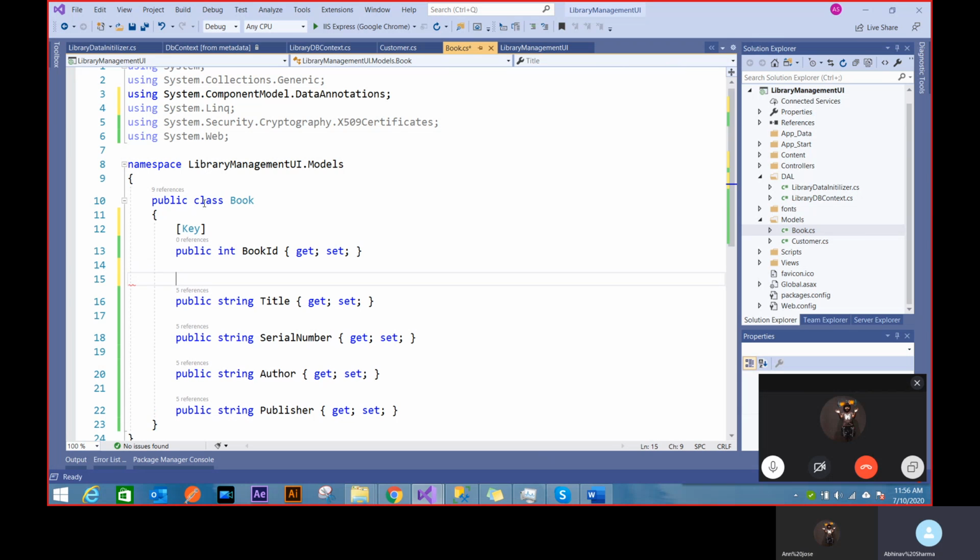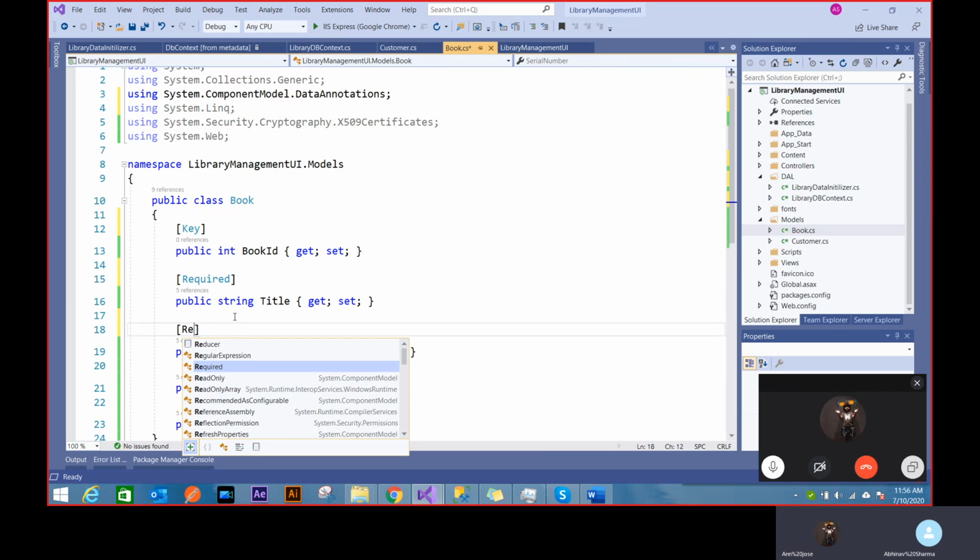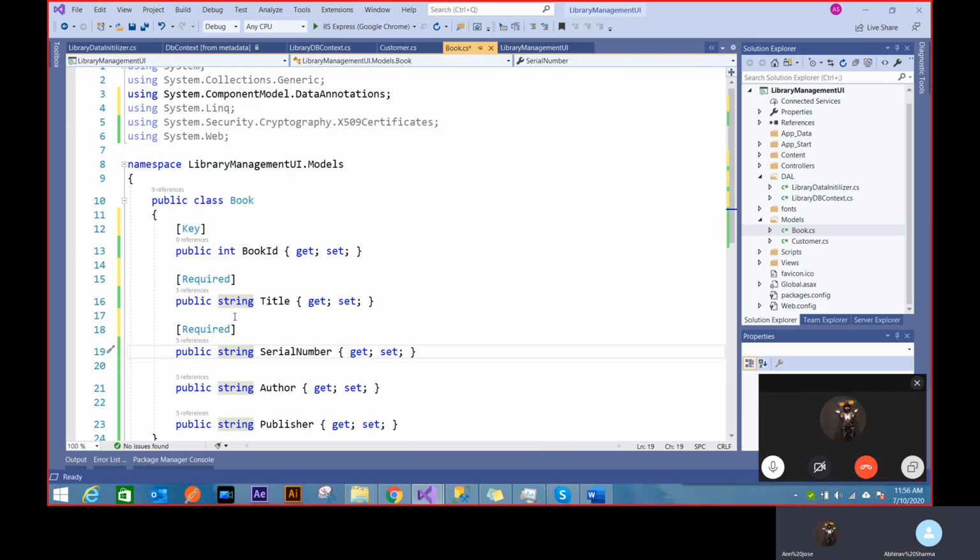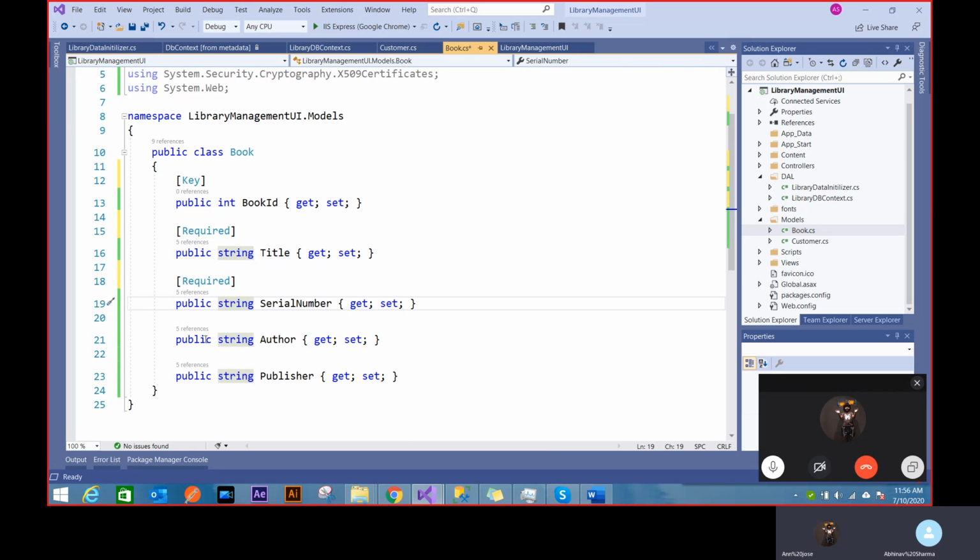Similarly, I can say that this field is required. You'll see this is very important. If this field is required now, that means this field becomes not null and cannot be empty. You see how models are matching with the database. Similarly, I want my serial number, that means we're doing automatic validation here. That also, and it's going to create the table in a way that these validations are there inside of those tables. That's how these fields work. And I can say author and publisher to be null. I can allow them to be null. So I'm not using required.